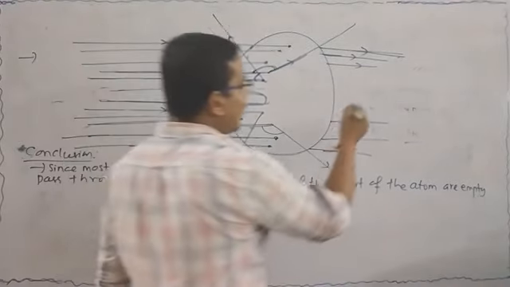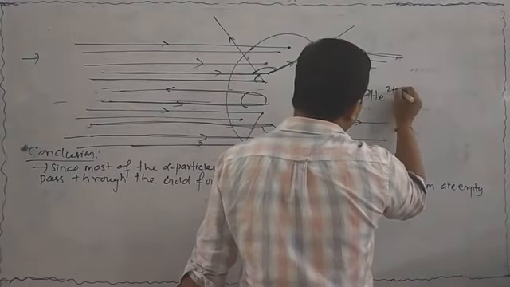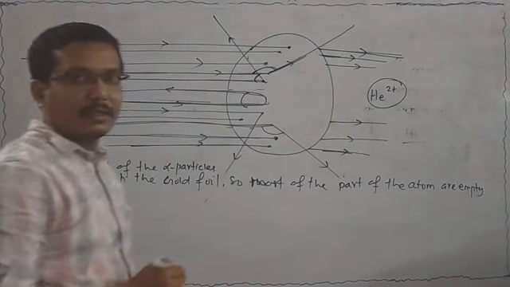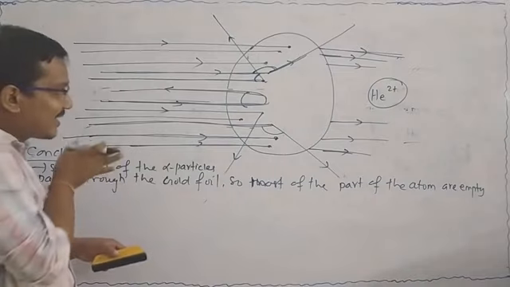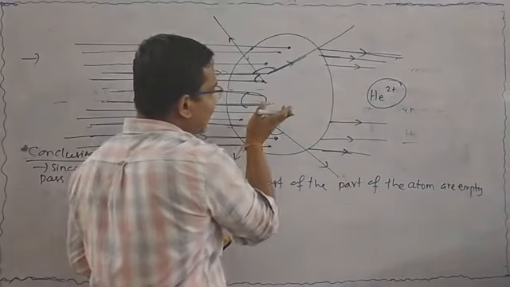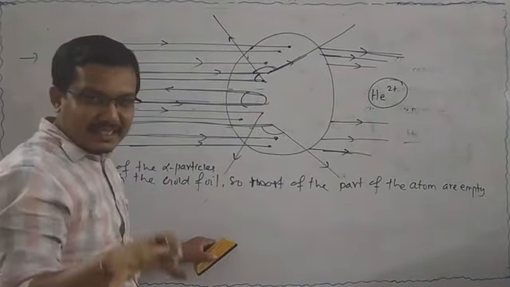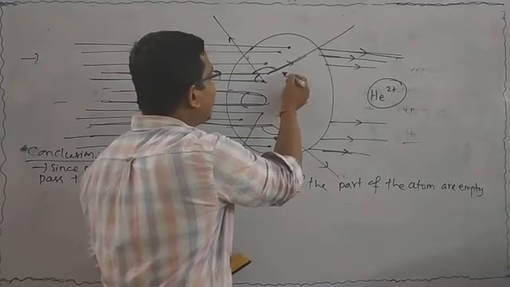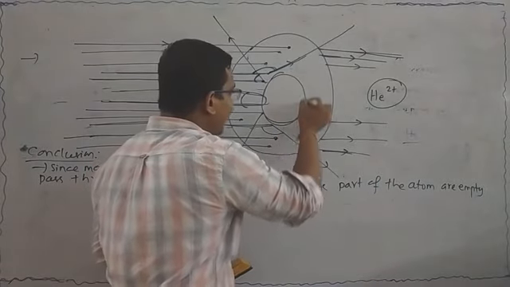We know that the charge of the alpha particle is positive. When the ray strikes and the alpha particles get deflected, you think that a solid substance is present here.